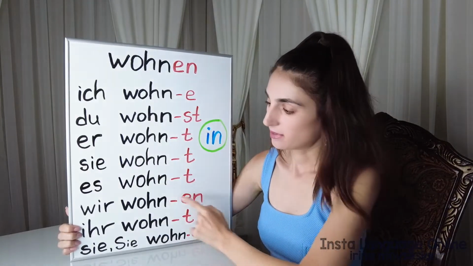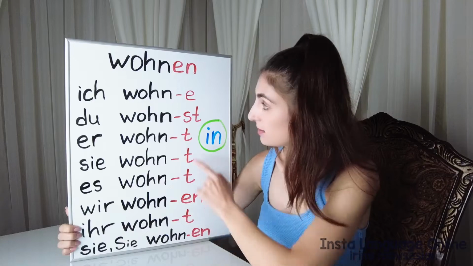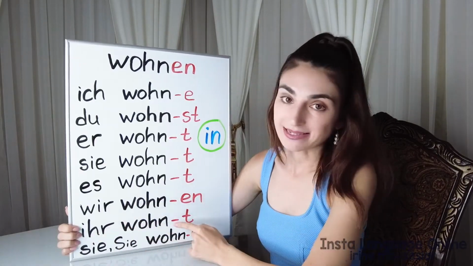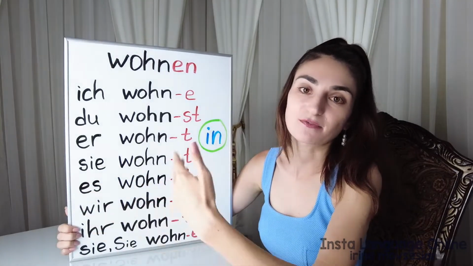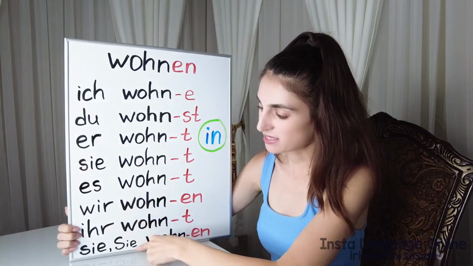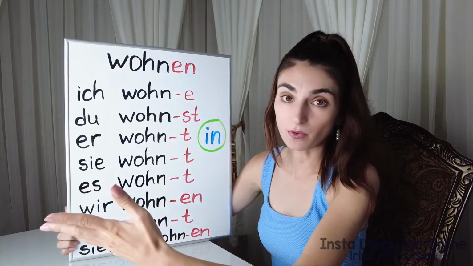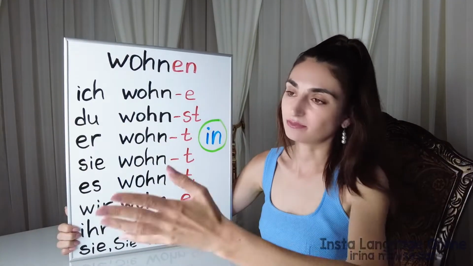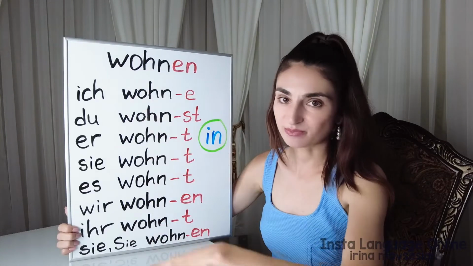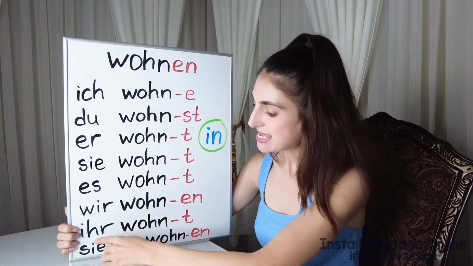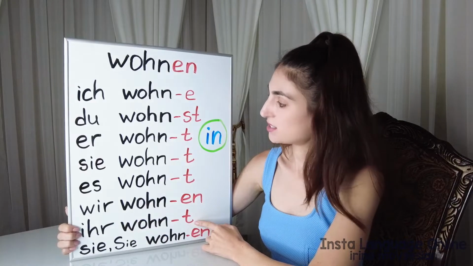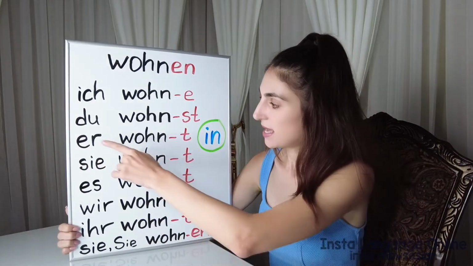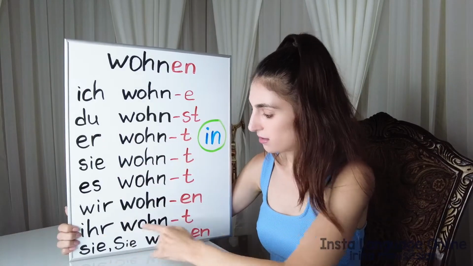We live. Wir wohnen, the same ending. You guys live. You guys, like friends. Ihr is different from sie. Ihr is its plural form, and it's my friends, my brothers, my family, you know. I can just say you to you, you know, it's not that polite. Ihr wohnt. Okay, so please pay attention that we have a lot of similarities here. Er wohnt, sie wohnt, es wohnt, ihr wohnt.